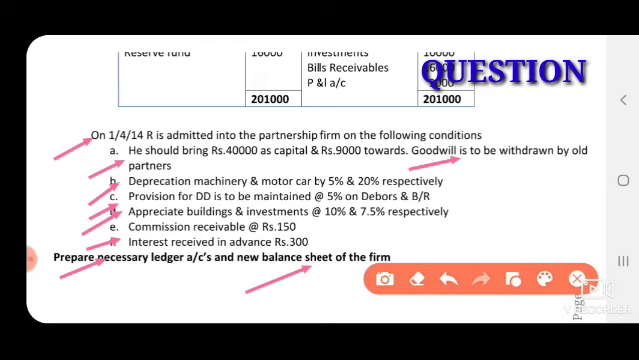So in this question, the old ratio is not there. In the absence of the old ratio, revaluation account profit or loss and accumulated profit or loss are shared among the old partners equally. And even the goodwill brought by the new partner in the form of cash, that goodwill you have to share among the old partners equally.